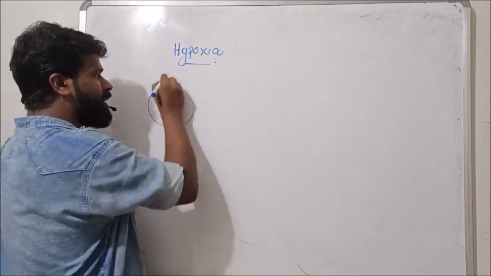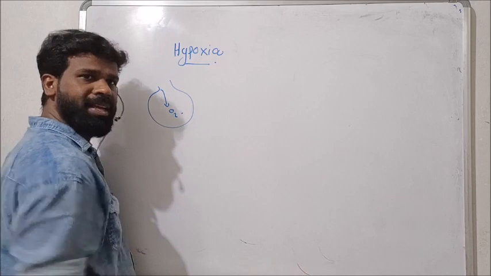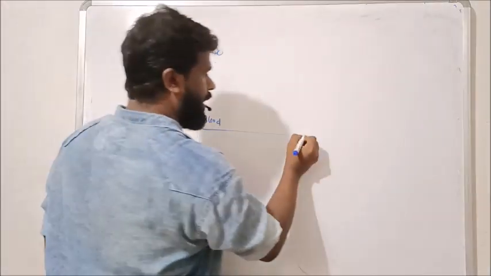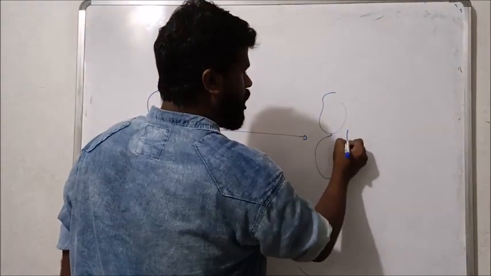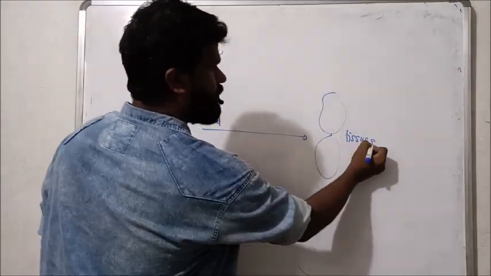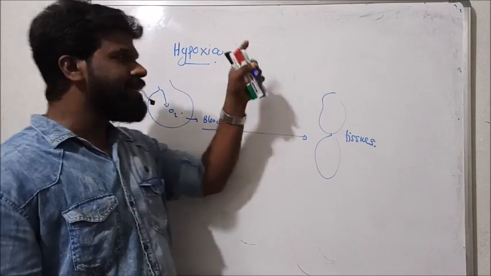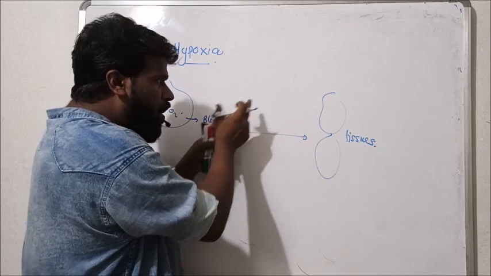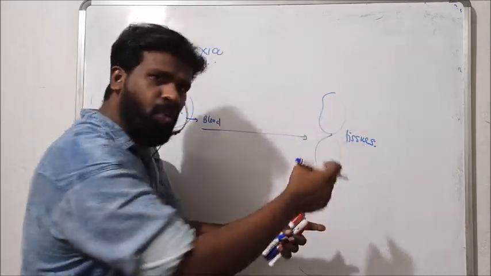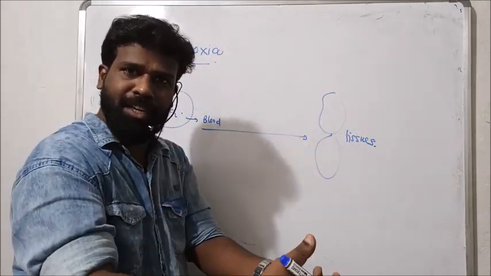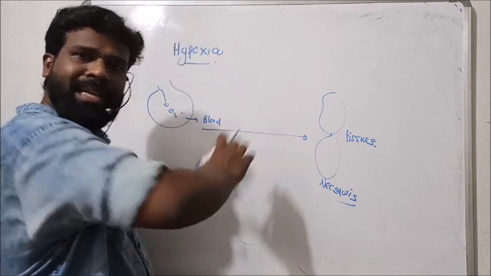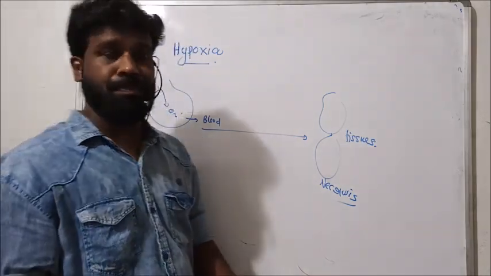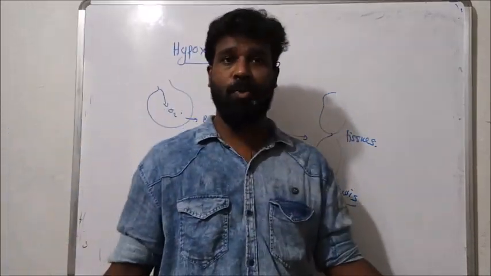We know by inhalation, atmospheric oxygen enters the alveoli and this oxygen diffuses to the blood. And through the blood, this oxygen is transported to the tissues. And here the condition hypoxia means inadequate or low oxygen supply to the tissue. What happens? This tissue will become deficient in oxygen. Hypoxia is a condition of inadequate or lack of oxygen supply to the tissue.